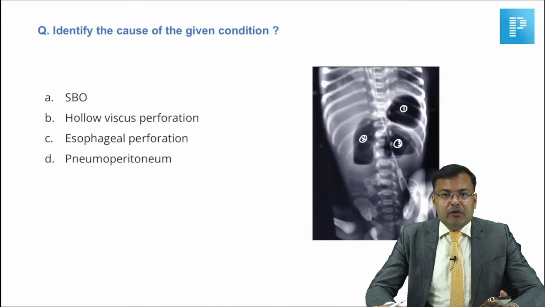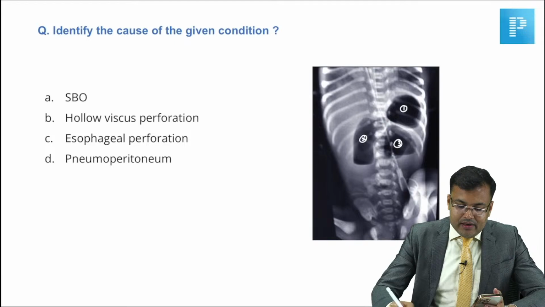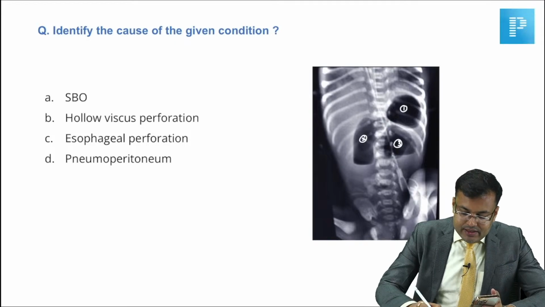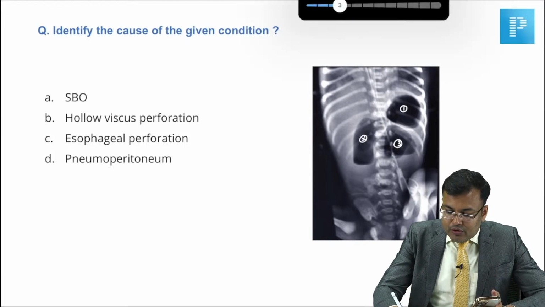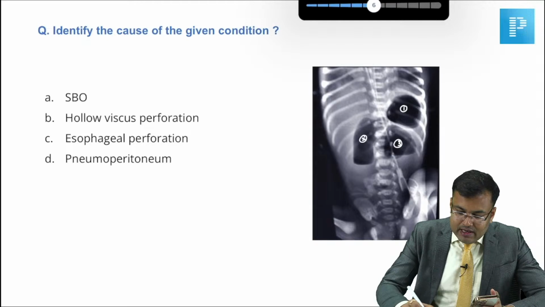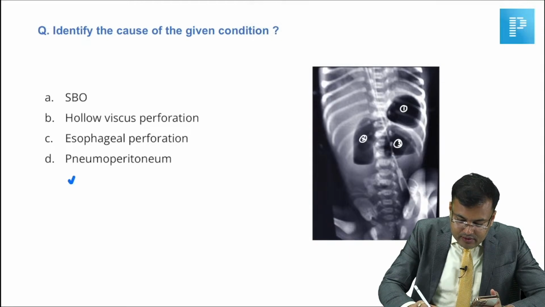There was one option, jejunal atresia. Some students told me that one option was jejunal atresia, and that's the correct answer. So it's jejunal atresia. Clear?